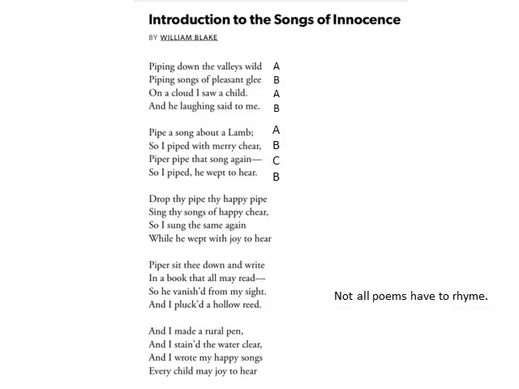Piping down the valleys wild, piping songs of pleasant glee. On a cloud I saw a child, and he laughing said to me. So the rhyme scheme is A, B, A, B.